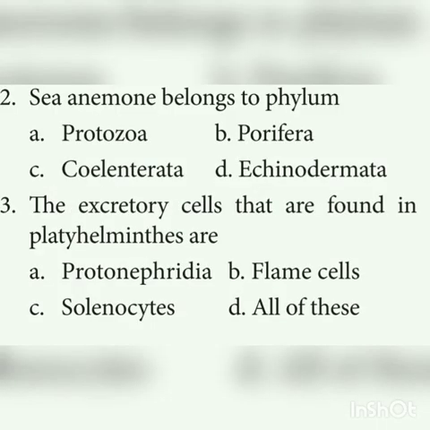Second one, sea anemone belongs to which phylum? Coelenterata. Protozoa, Porifera are pore-bearing sponges. Echinodermata means starfish. And the answer is Coelenterata. The third question: the excretory cells that are found in platyhelminthes are flame cells. Flame cells help in excretion and osmoregulation in platyhelminthes.